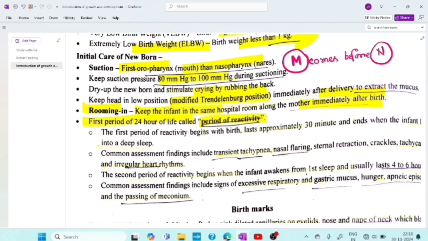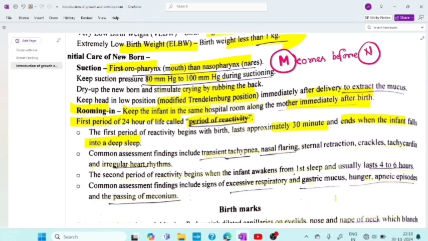The first period of reactivity begins with birth and lasts approximately 30 minutes and ends when the infant falls into deep sleep. Okay, meaning the baby's first sleep period. Then common assessment findings include transient tachypnea, nasal flaring, sternal retraction, crackles, tachycardia, and irregular heart rhythm. All these things we have to assess in that sleeping baby.